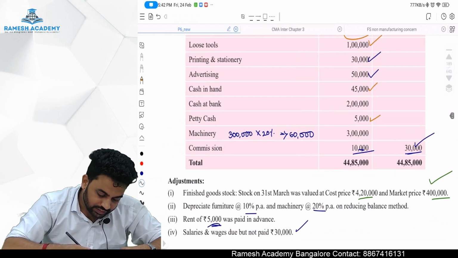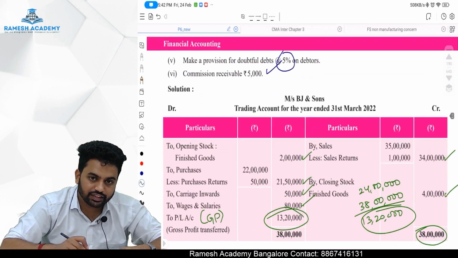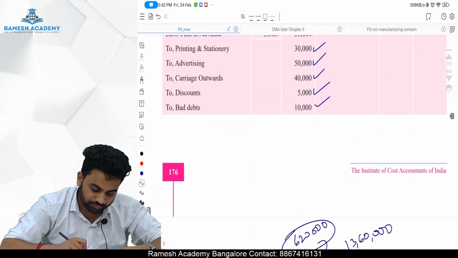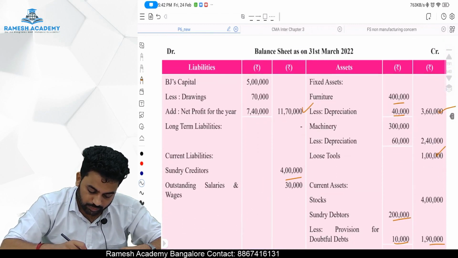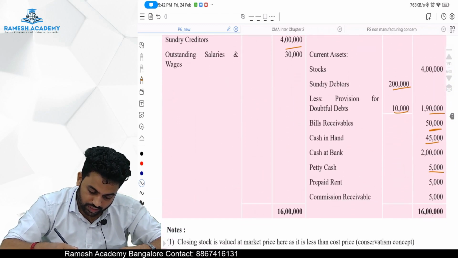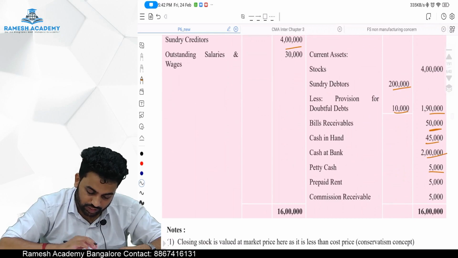Cash at bank is 2 lakh rupees. So directly we can write cash at bank 2 lakh rupees. Where is it? Here it is. Cash at bank 2 lakh rupees. Done.